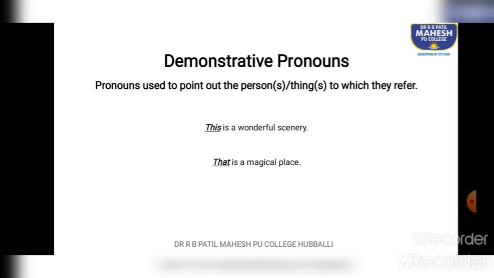If the object that we are referring to is far but singular, then it is that. Similarly, the next sentence is: these are better than those. So these should be near. These is used when the object is near but plural, whereas those is used when the objects are far and plural. I hope you understood demonstrative pronouns.